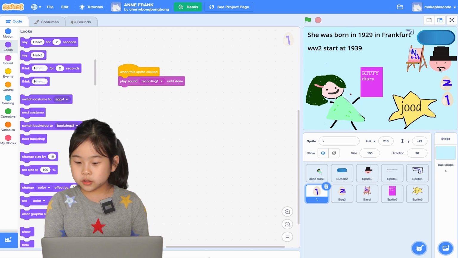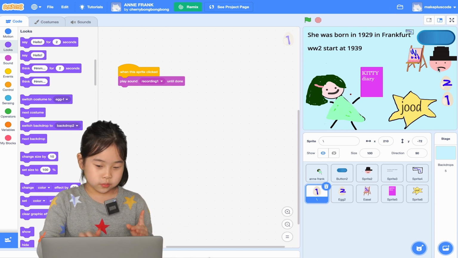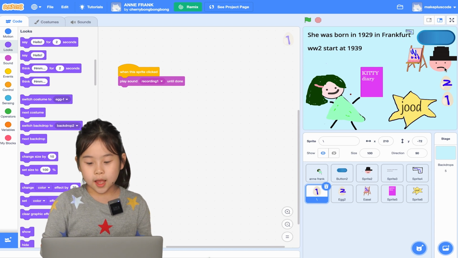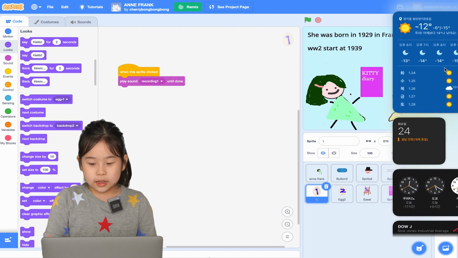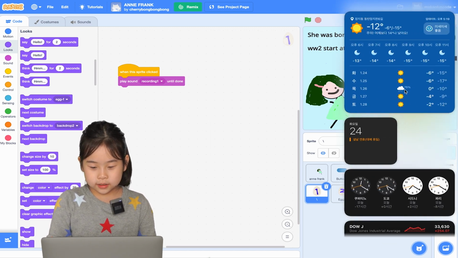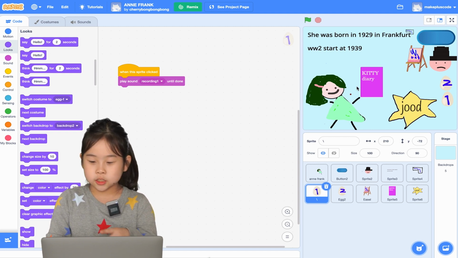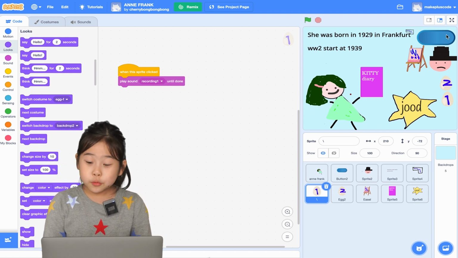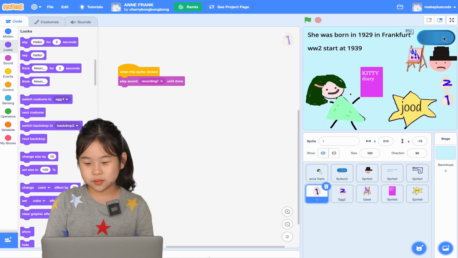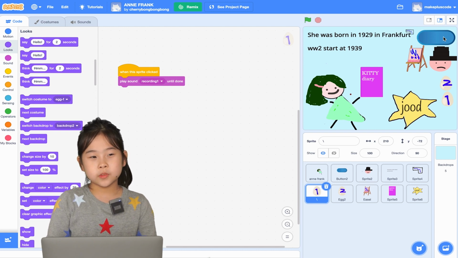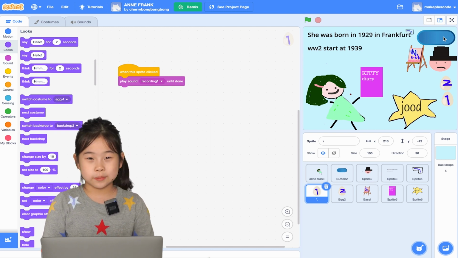Now let's touch bad Hitler. Oh, yeah, Hitler. Next to it there is an easel called bad. I accidentally didn't write it, but that's not about Anne Frank, it's about Hitler. Oh, there is a blue button. Let's touch it. Anne Frank was scared of Hitler. Not only Anne Frank, all Jewish people were.